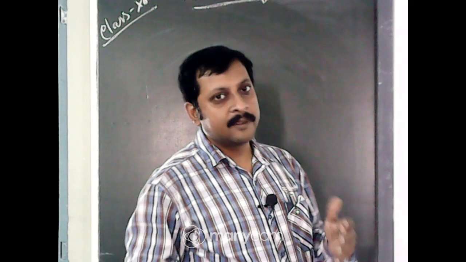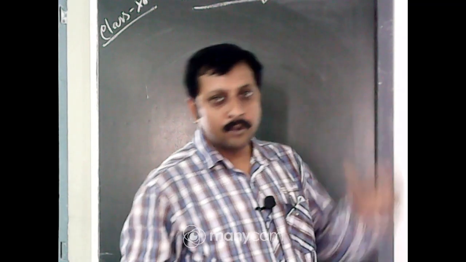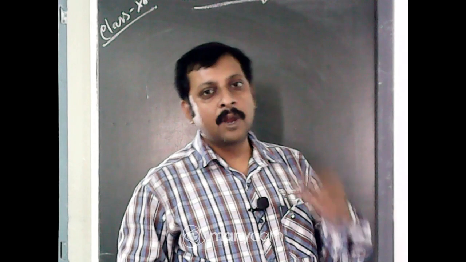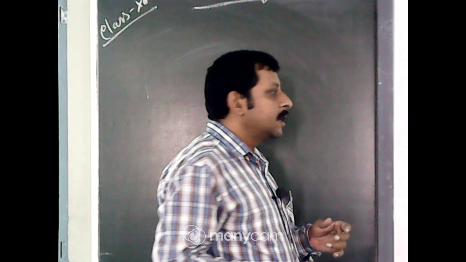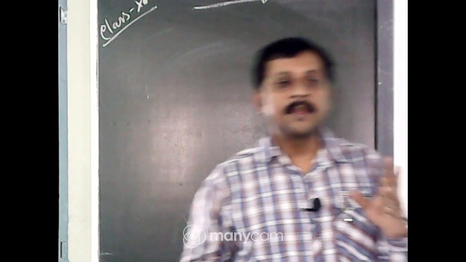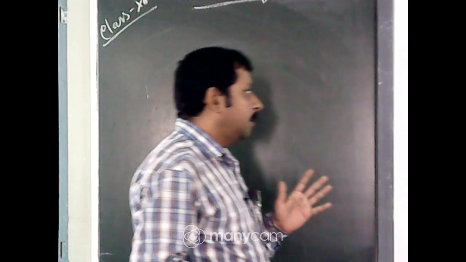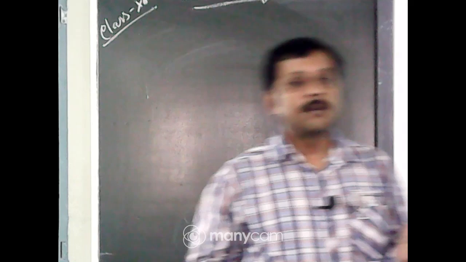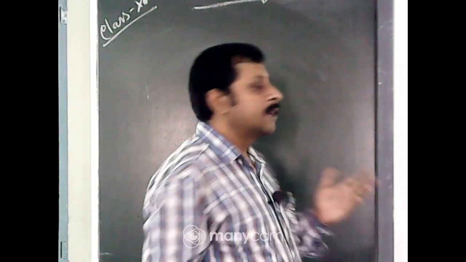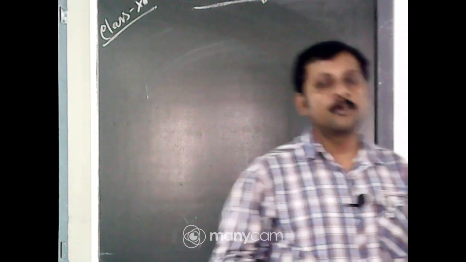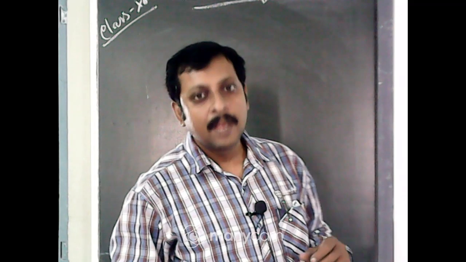I have discussed the format also: what items should come and how they should come. One important thing is that in the profit and loss statement and balance sheet of a company, a minimum of 2 years' figures is compulsory. In a partnership or sole proprietorship you need just 1 year's figure, but for a company you must give both the previous year and current year figures for each item.